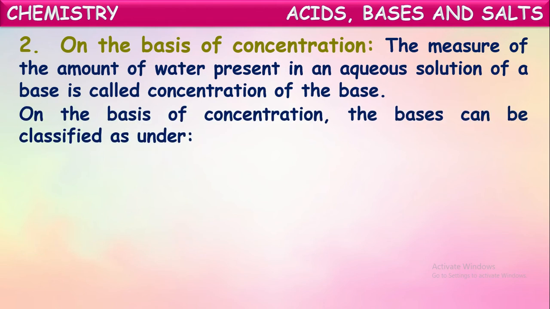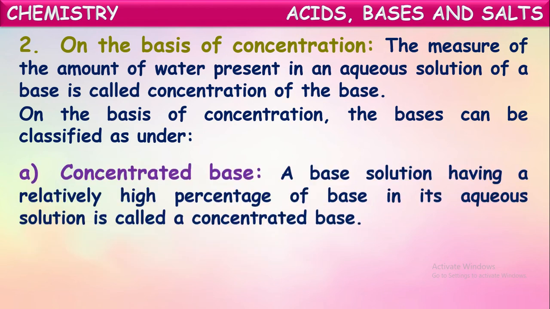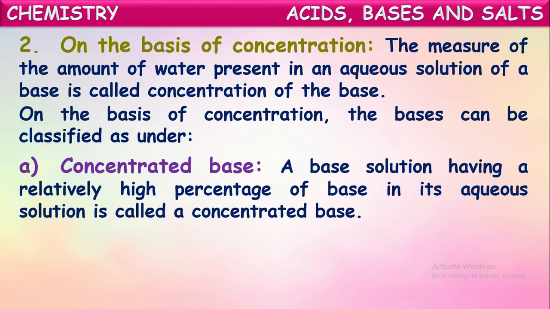On the basis of concentration, bases can be classified into two types. One of them is concentrated bases. The basic solutions which are having a relatively high percentage of base and less quantity of water in its aqueous solution are called concentrated bases. So the basic solution which is containing a large quantity of base and very little or no water in it is called a concentrated base.